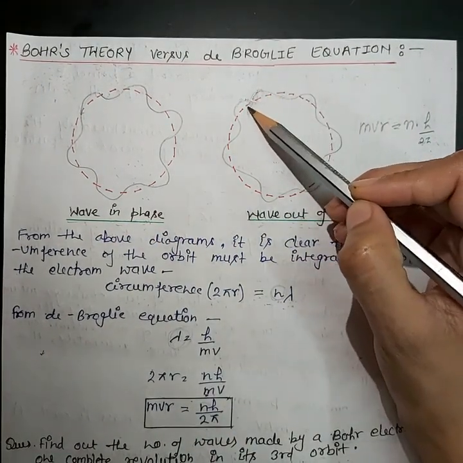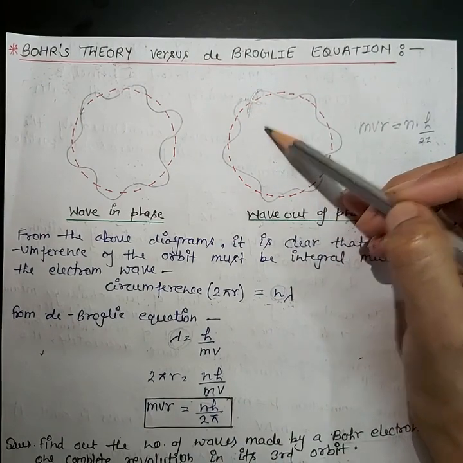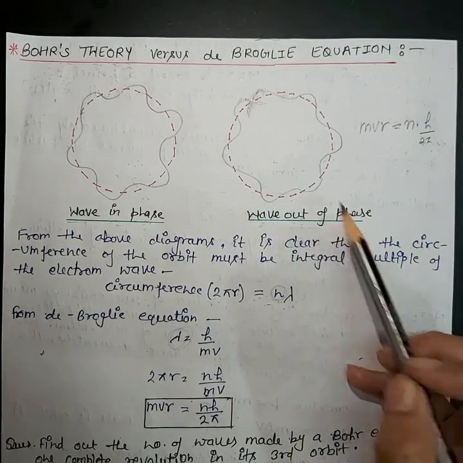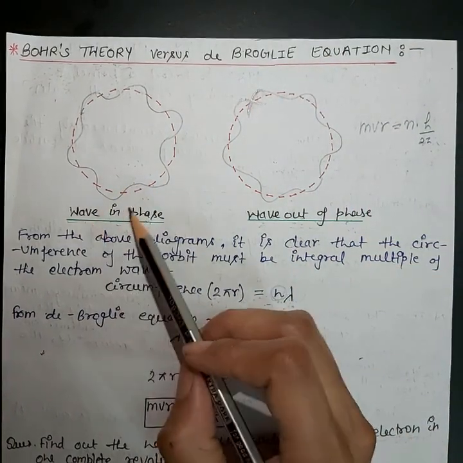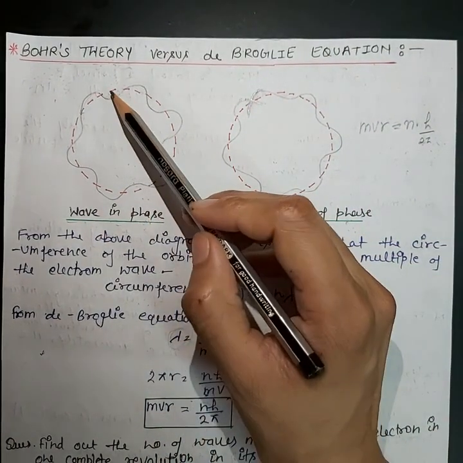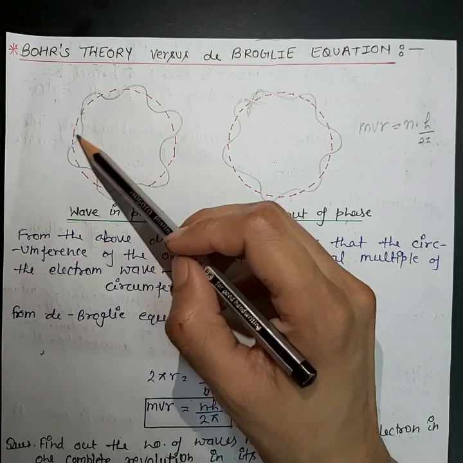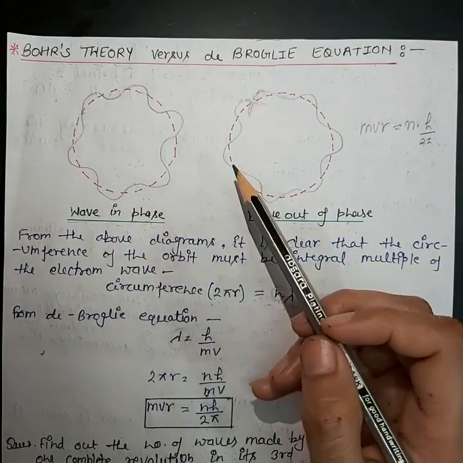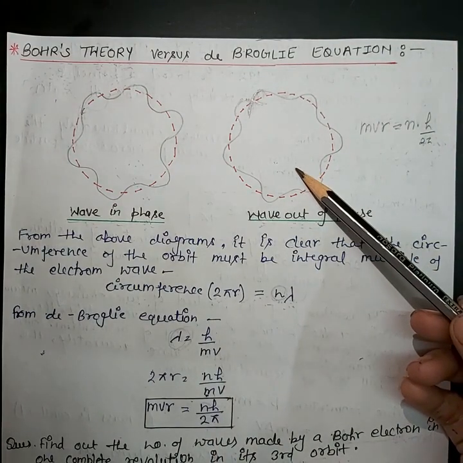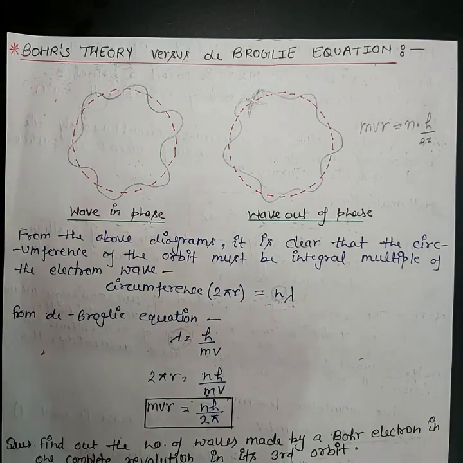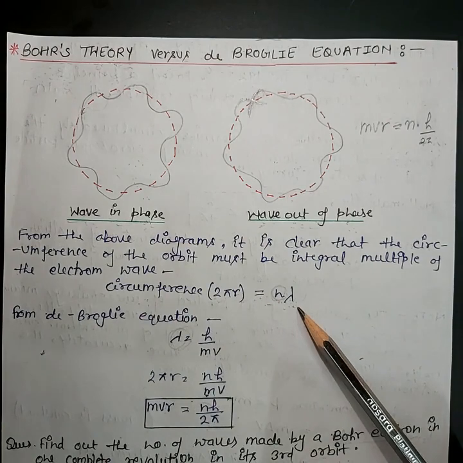When the two ends of the wave do not meet each other, this condition is known as wave out of phase, and in this condition the waves cancel each other. And what is wave in phase? When the wave revolves continuously, this is known as wave in phase. Definitely, the out-of-phase case will not apply to the electron, because the electron continuously revolves around the nucleus. That's why we can write that circumference 2 pi r equals n lambda.